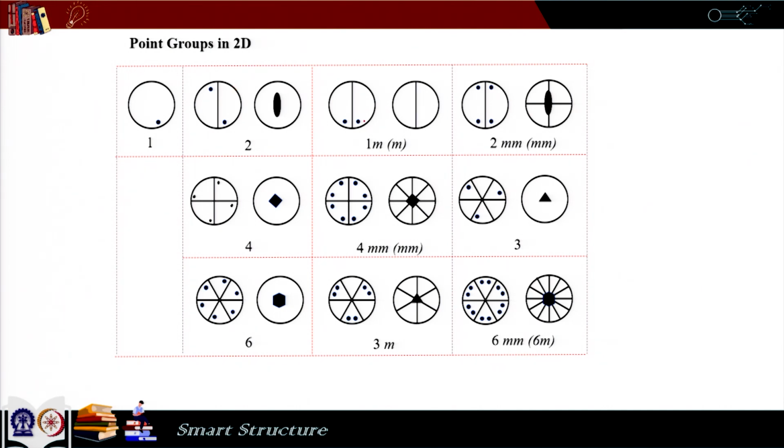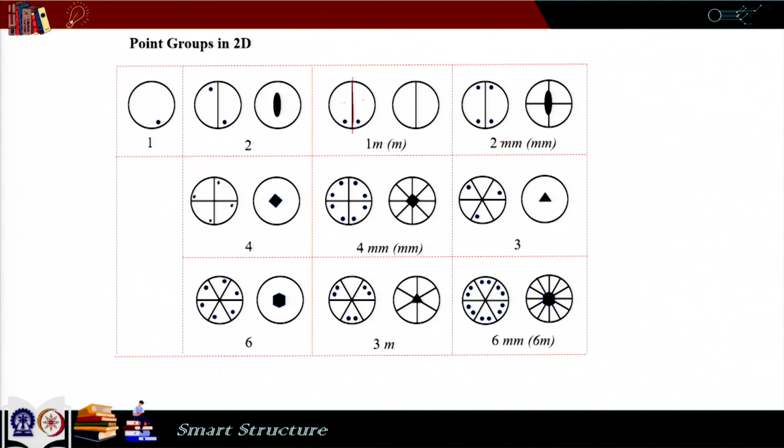Here we have both 1 and m. 1 because to get it back again I need to rotate by 360 degrees. So, it is 1, and if I draw a line here, that forms a mirror, because with respect to this line the two parts become mirror images of each other. So, it is 1m.